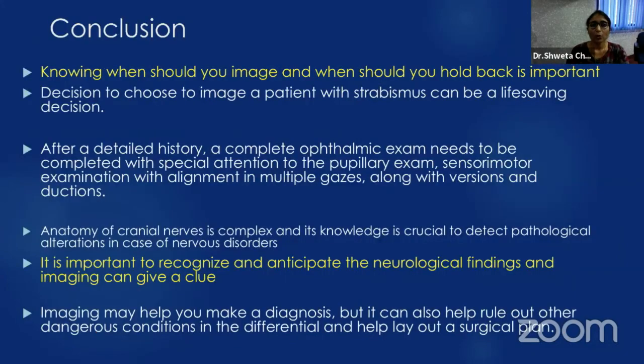So to conclude, knowing when you should image and when you should hold back is important. The decision to image a patient with strabismus can be a life-saving decision. After a detailed history, a complete ophthalmic examination, special attention to the pupillary examination, sensorimotor examination, and alignment in multiple gazes along with versions and ductions.